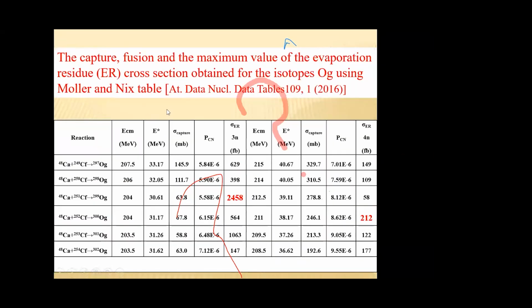This is a chart showing the maximum value of evaporation residue cross-section in 3n channel and 4n channel. 3n channel is given here, 4n channel is given here. The reactions are given in the first column. These values are obtained using the Moller and Nix table. Here we can see that maximum value of production cross-section is for 299 OG for 3n channel, and maximum production cross-section is obtained.